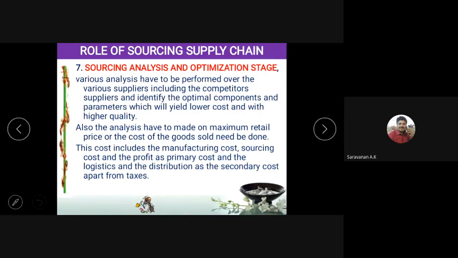Moreover, when the product comes to the market, we can keep the price a little higher. After it is sustained in the market, it is essential to reduce the cost of that product. Then only is it possible to sustain in the market. In order to reduce the cost, they have to analyze all aspects. They have to optimize the non-value-added activities happening inside and outside the company: unnecessary material handling, unnecessary transport of material, unnecessary inventories. This has to be avoided. So that is what we call the optimization stage.